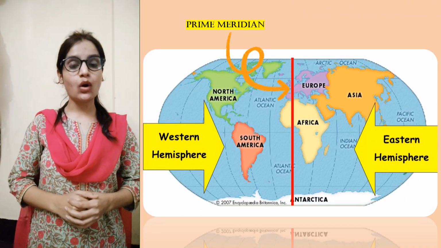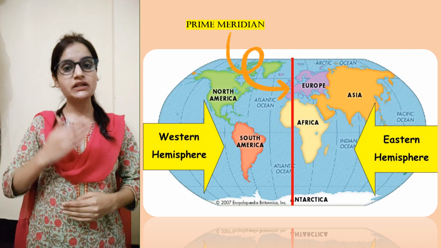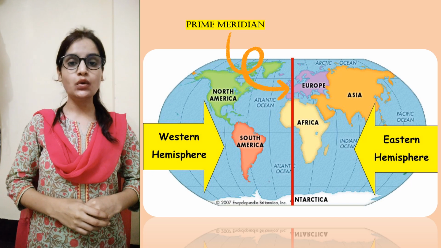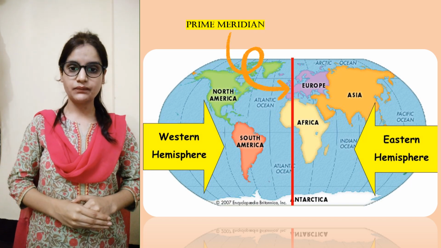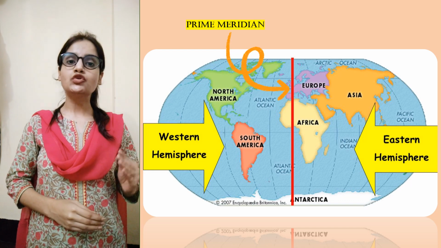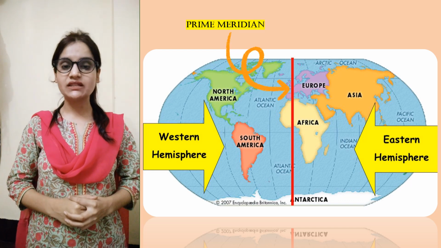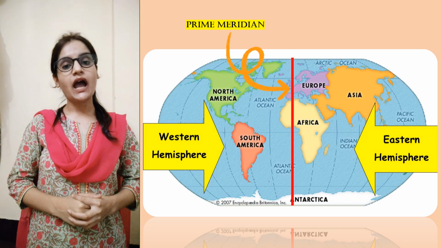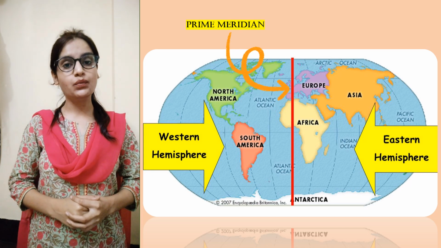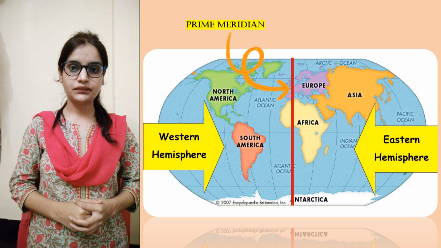Our earth is also divided vertically into two equal halves by the meridian known as the prime meridian. East of the prime meridian is known as the eastern hemisphere and west of the prime meridian is known as the western hemisphere.